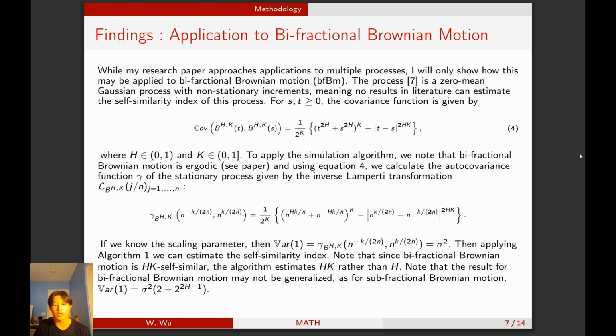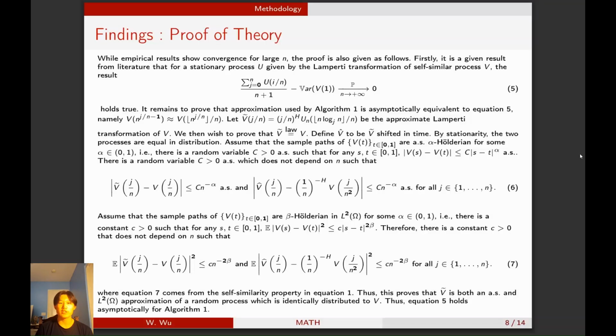For example, subfractional Brownian motion has variance σ² times (2 − 2^(2h−1)). So this just goes to show that for different processes, you need to do a little bit of extra work in order to actually apply the algorithm. So here's the proof of the theorem.